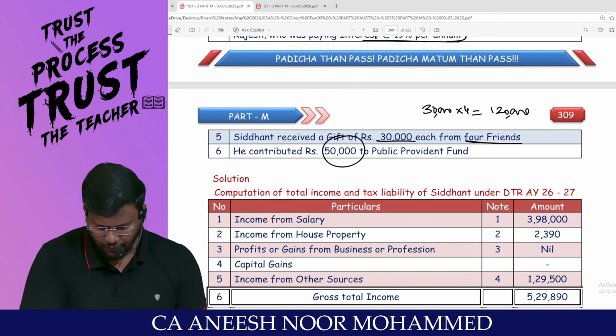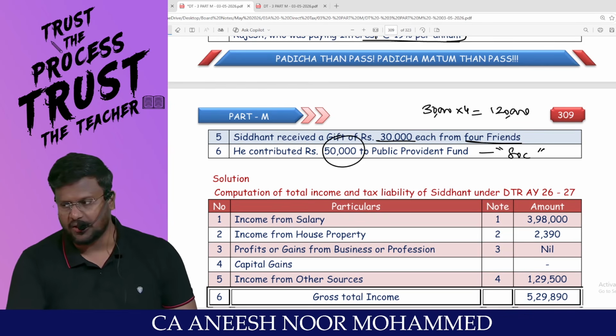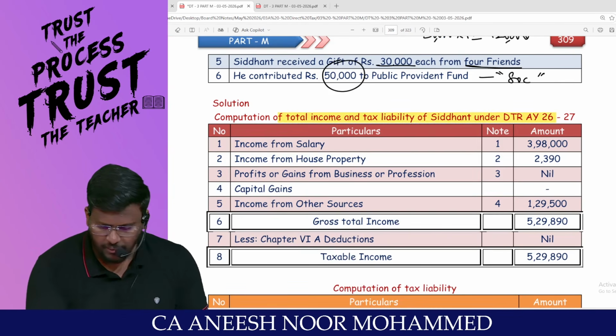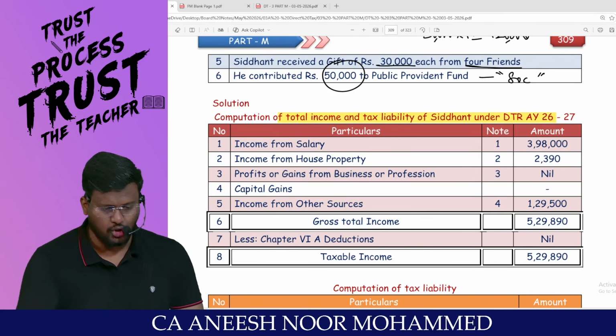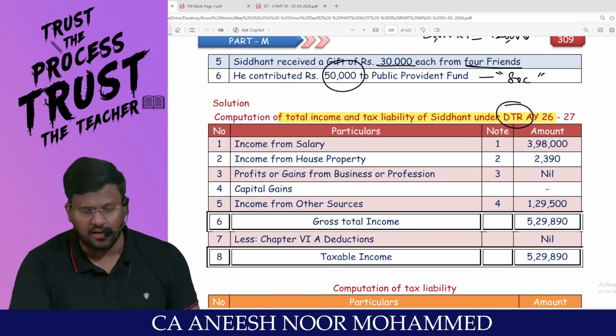He contributed 50,000 to PPF. He is entitled to claim deduction under 80C only if he is traveling through the optional tax regime. So I'm going to calculate total income, my dear lovable students. Be with me and enjoy the discussion. Computation of total income and tax liability of Siddharth under the default tax regime.